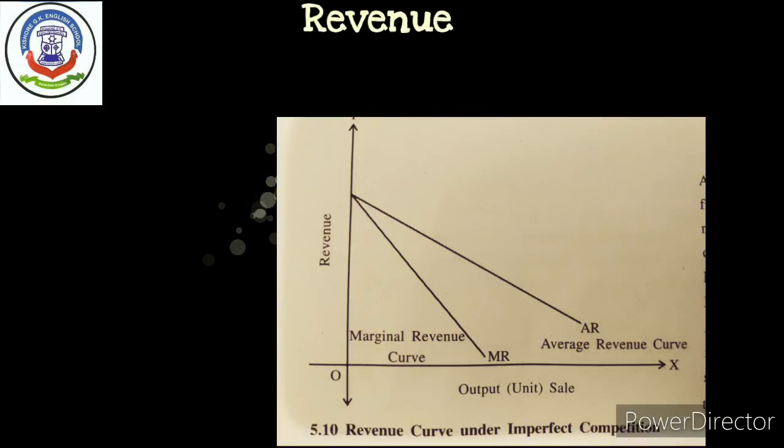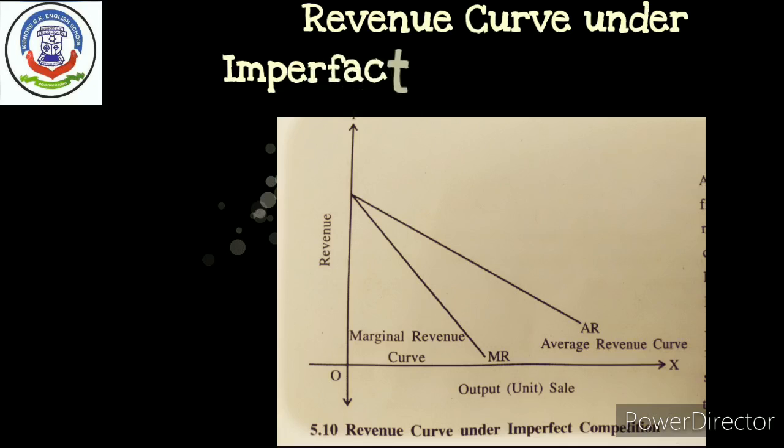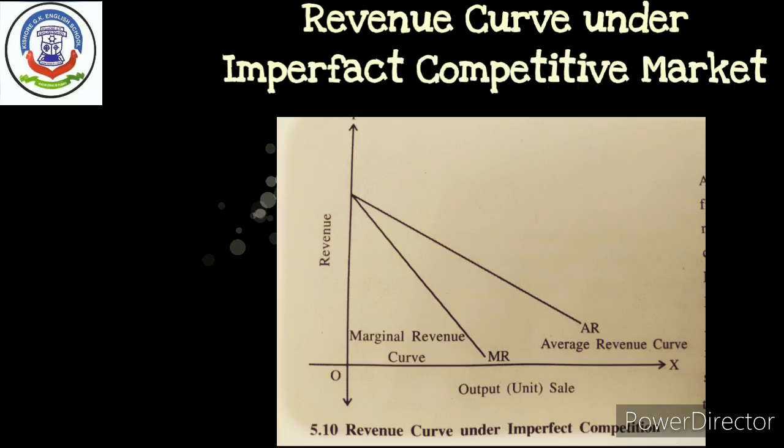In the diagram, it is shown that the average revenue curve slopes downwards from left to right. Due to decreases in price, the average revenue curve slopes downwards from left to right. For more sale of the product, it is necessary to decrease the price, and due to that, marginal revenue also decreases.